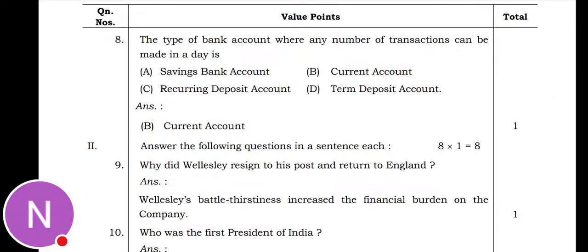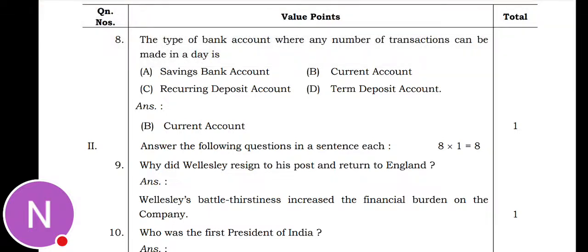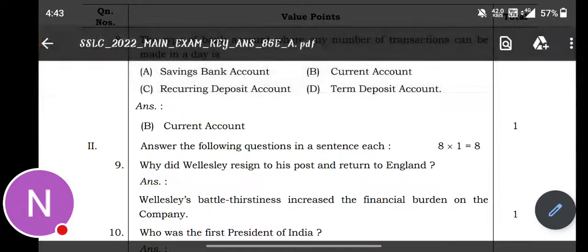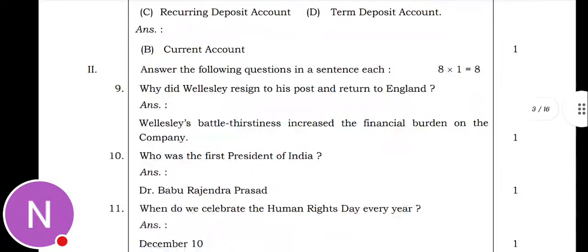Next, the eighth one they have asked is, the type of bank account where any number of transactions can be made in a day is savings bank account, current bank account, recurring deposit account, term deposit account. So in a current bank account you can make any number of transactions in a day. So option B is the correct answer.